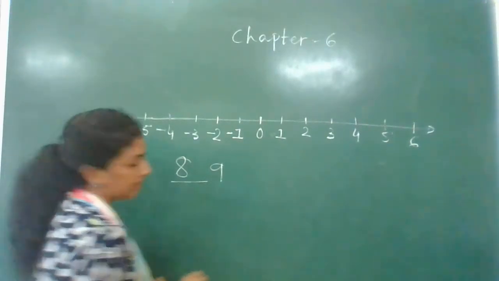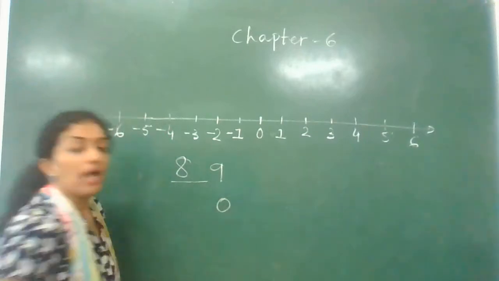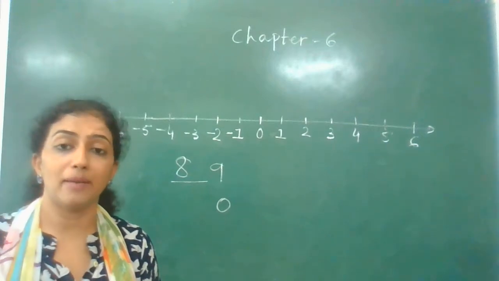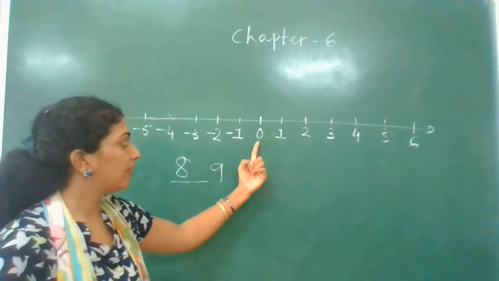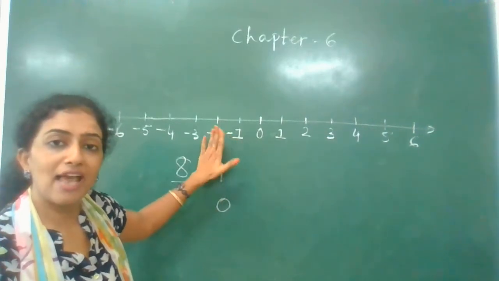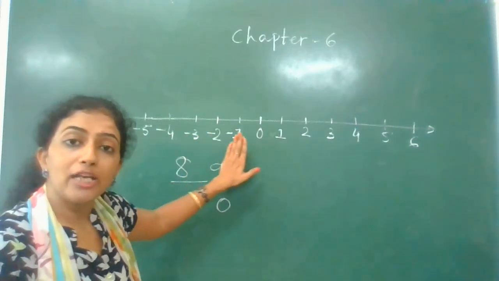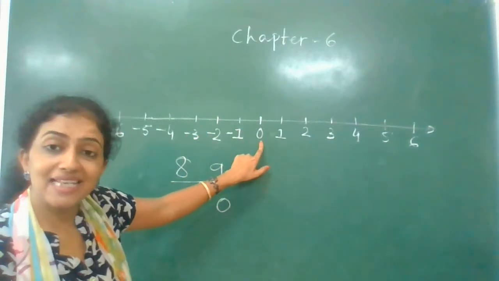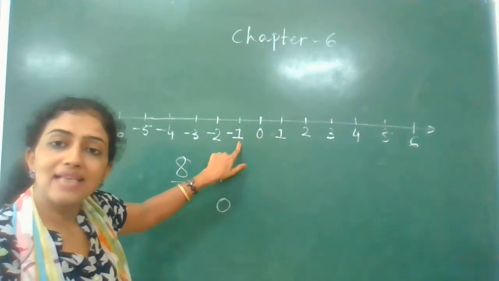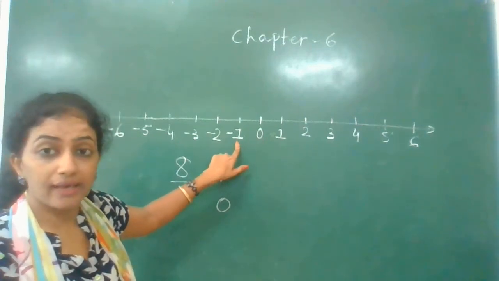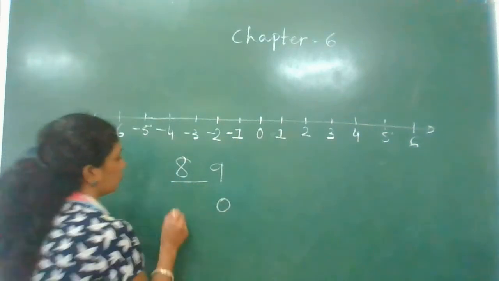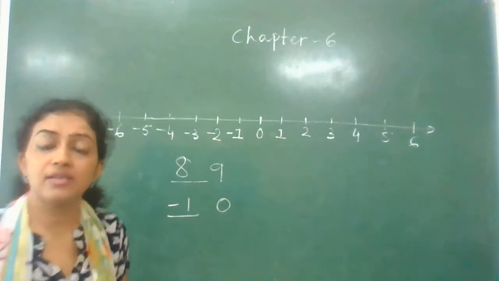Okay, now we'll see the predecessor of 0. Okay, till now we were learning that 0 doesn't have a predecessor, but that was a whole number. Now we have learned this, and here 0 is having a predecessor. As I have said, if you move to the left side, you will get the predecessor. So if I want the predecessor of 0, I have to look at the left side, and the 0 is having -1 at the left side. So the predecessor of 0 is -1.